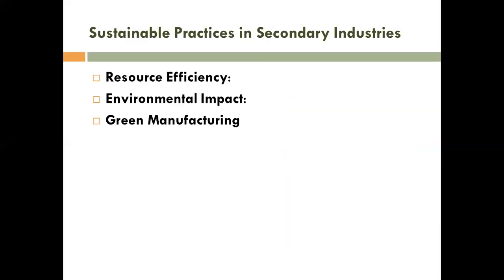Now the sustainable practices in the secondary industries: resource efficiency, environmental impact and green manufacturing. When we are doing production in a secondary industry, we have to consider these points. Resource efficiency means what? In secondary industry, we get raw material from the primary sector. The primary sector provides raw material from natural resources.